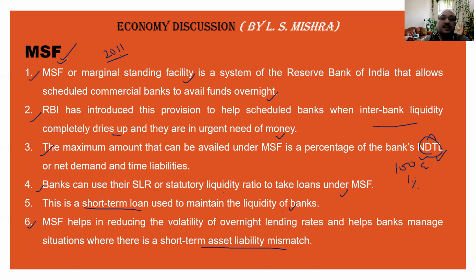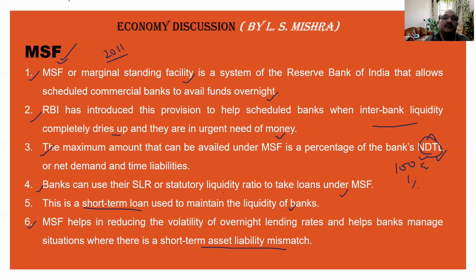And that's why it is an extended and additional loan facility. Remember, this point is important. This loan facility under MSF could be availed by a bank when the bank has already exhausted other loan windows, like repo. Means once the repo requirement is fulfilled, even after that the bank's need is not going to be met. The bank needs more funds. In such a condition, the excess loan could be availed under MSF, but the rate of interest is a little bit higher than the repo rate.